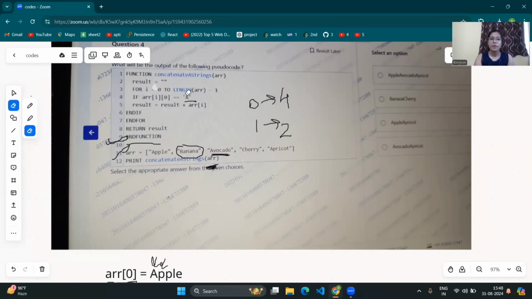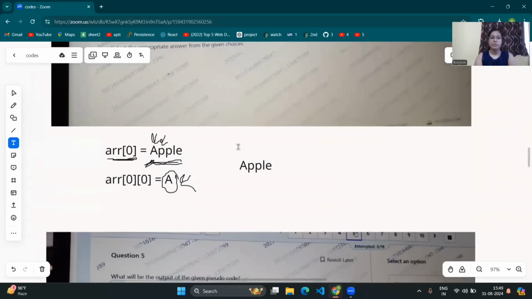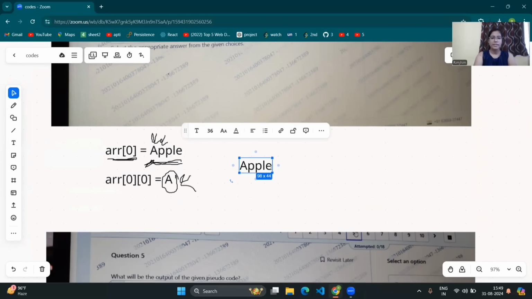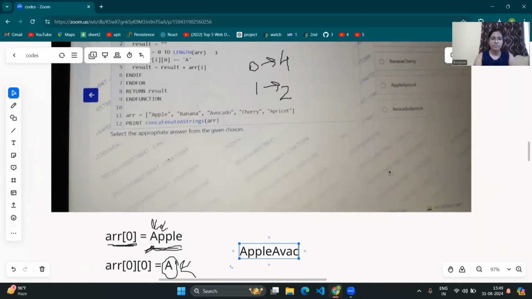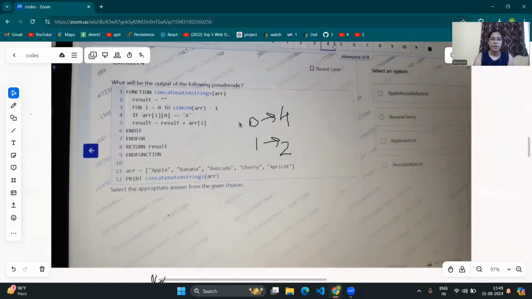Now result will be result plus array of I. Array of I is avocado. So we will write here the result. Earlier the result was apple. Apple plus avocado. Now the result has been updated here.